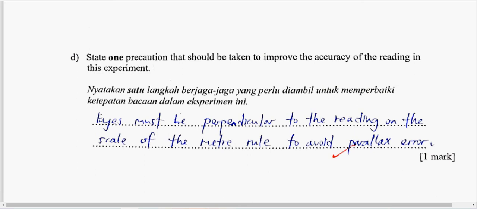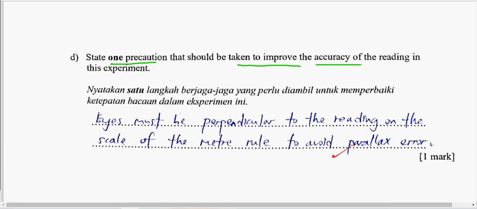And the last one, this one, teacher, I never see paper 3 without this question. You memorize this one. Memorize it. Okay, so one precaution that should be taken to improve the accuracy of the reading in the experiment. The easiest will be writing about the parallax error. So just remember, memorize this sentence.